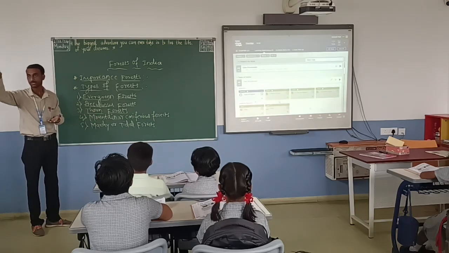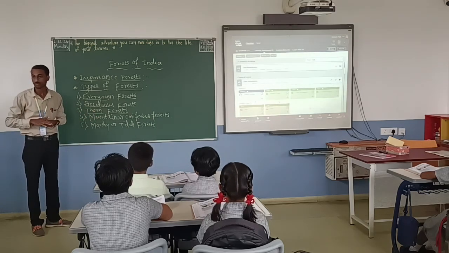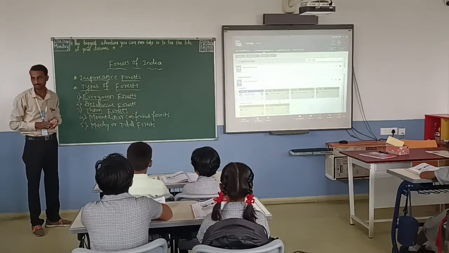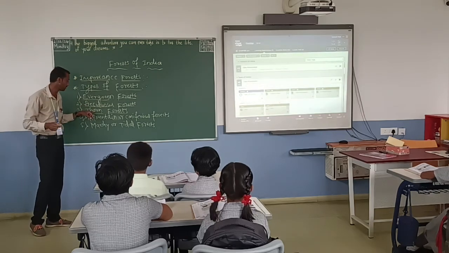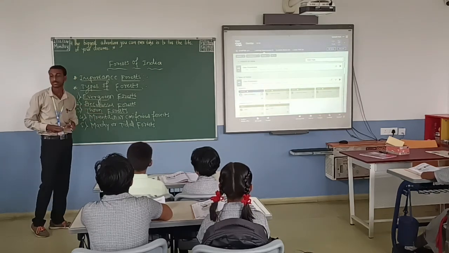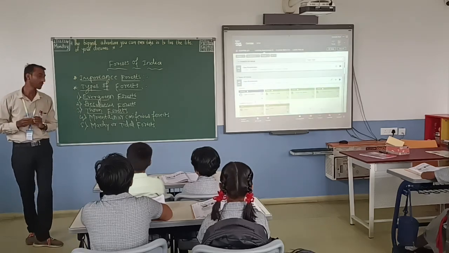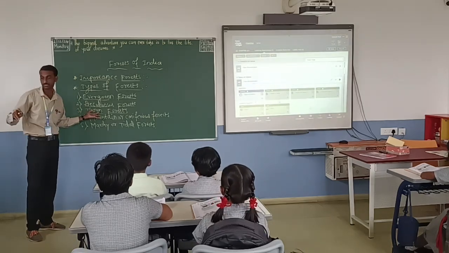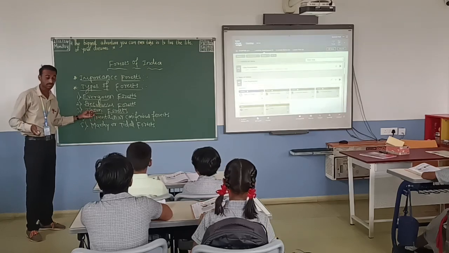You know kikar and babul trees, because while travelling here also we can see that type of trees. These are the thorny forests, found in Rajasthan and Gujarat.